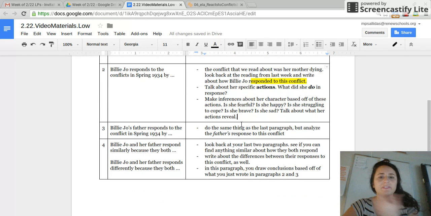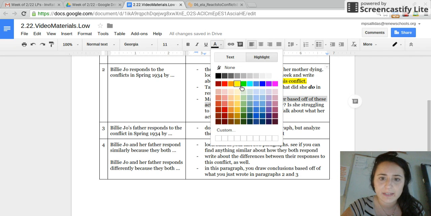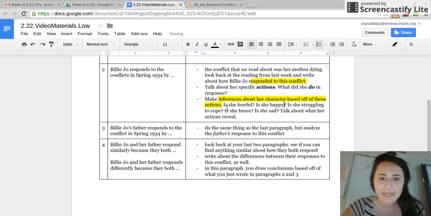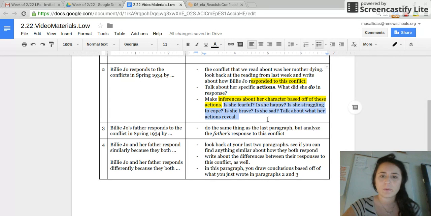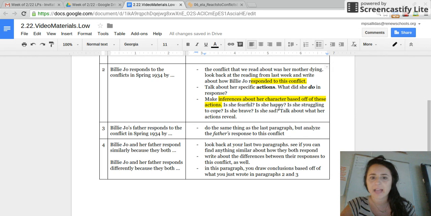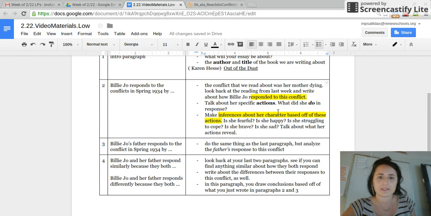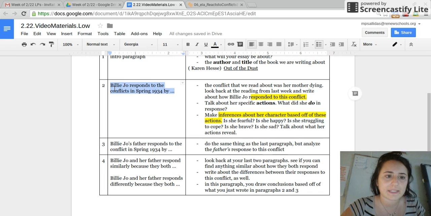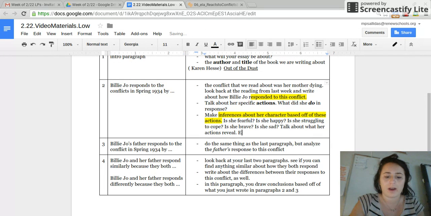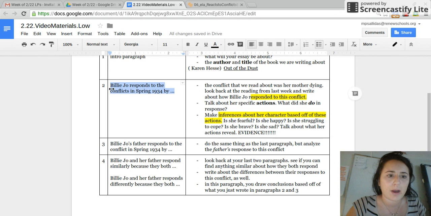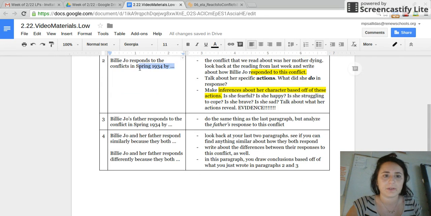Then take it even further. Make inferences about her character based off of these actions. So don't only tell me what she did, but actually tell me when she responded, what does this reveal about her? Is she fearful, happy? Is she struggling to cope? Is she brave? Is she sad? Talk about her actions. So now go ahead, write your second body paragraph. Make sure that you obviously use evidence from the text in quotation marks. Unpause when you are done with your second paragraph. You can start it with this sentence.